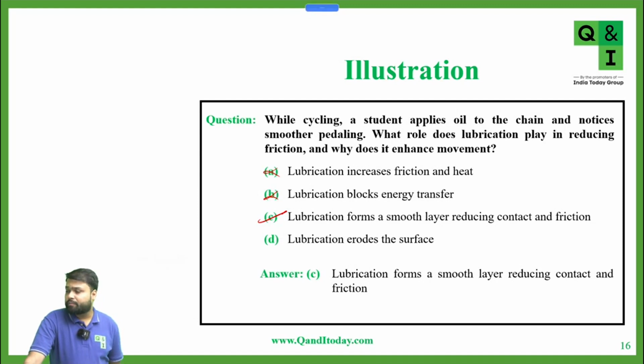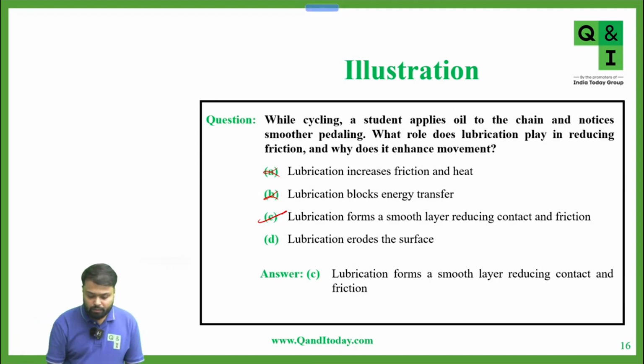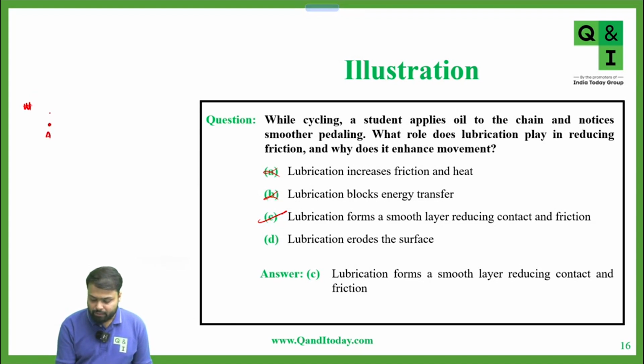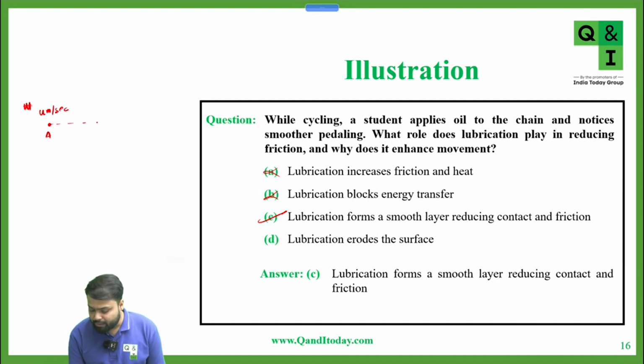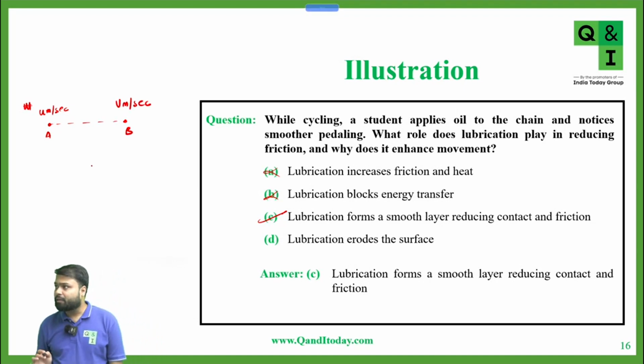Okay, so here you require knowledge of acceleration. I will tell you. Suppose in a question it is given that at point A, the speed of the body is u meters per second, and the body reaches point B with velocity v meters per second. Are we clear till now? Initial speed of the body is u meters per second, final speed is v meters per second.